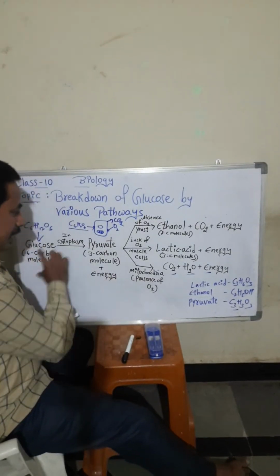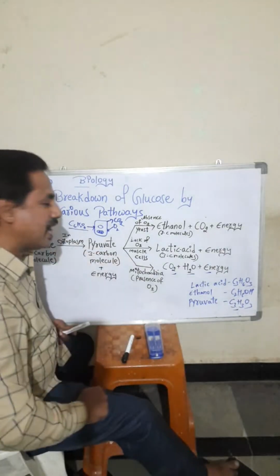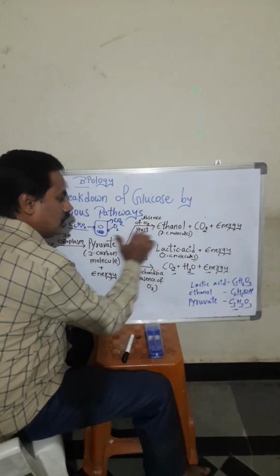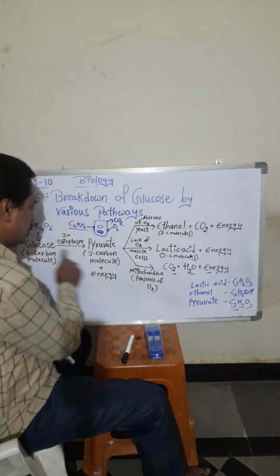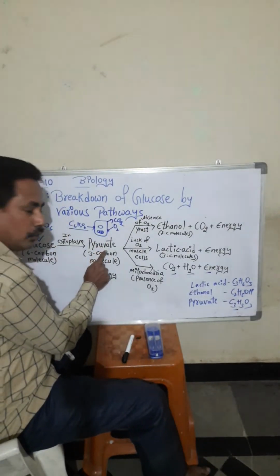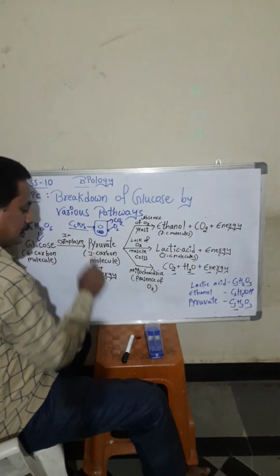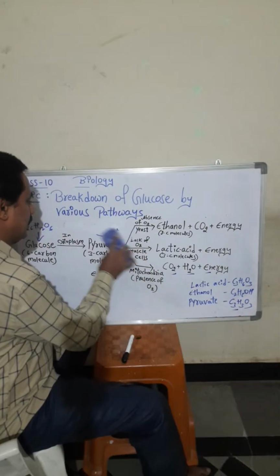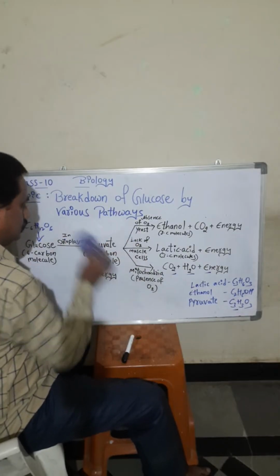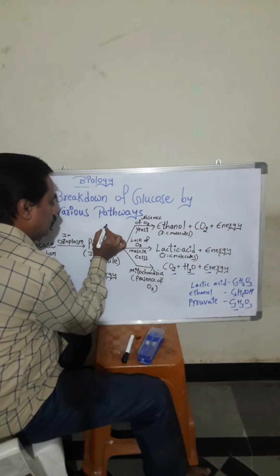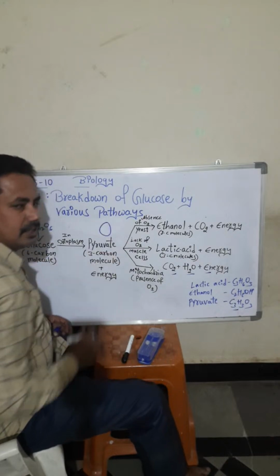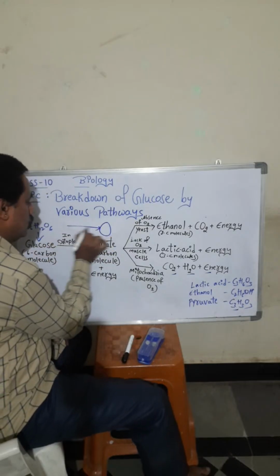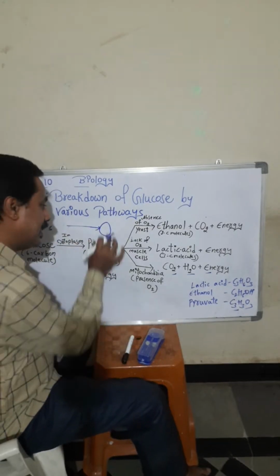The breakdown of glucose in one pathway we have seen. Another pathway we will see here. Okay, so yeast, same thing. Glucose breaks down into pyruvate in the cytoplasm. Okay, I will draw a yeast cell here. Everybody knows yeast. So glucose is going here. Glucose is going inside the yeast.